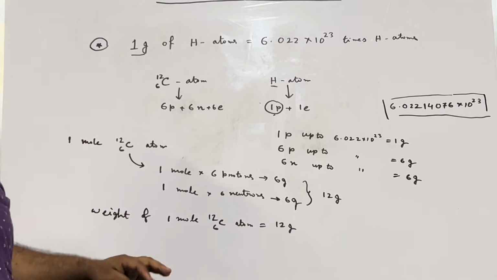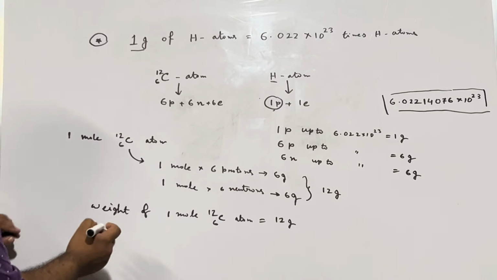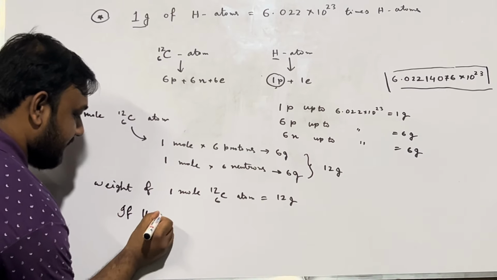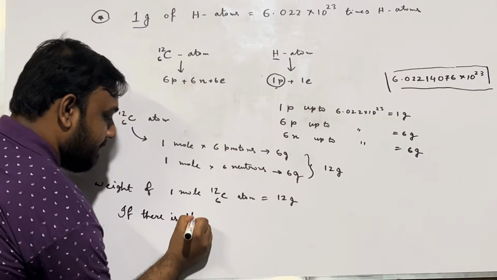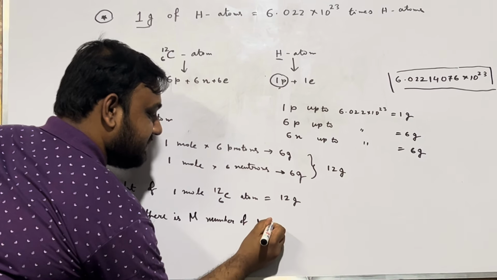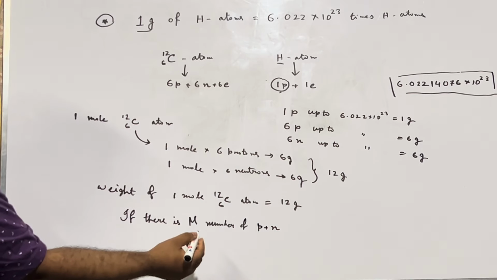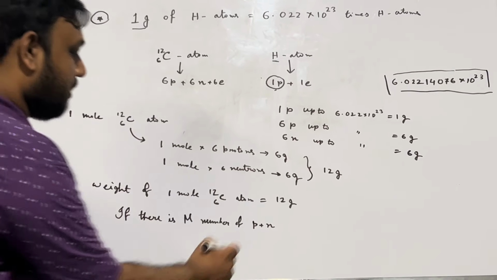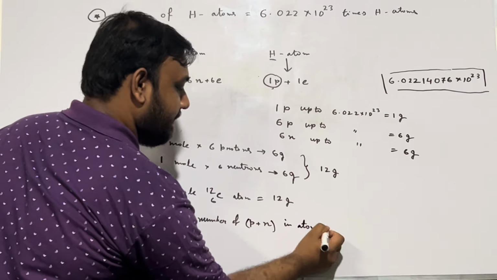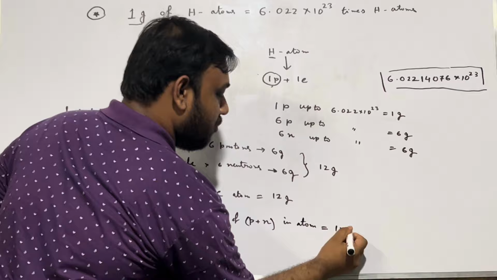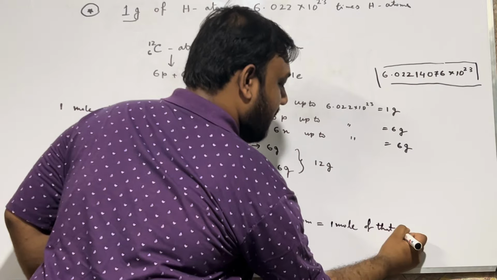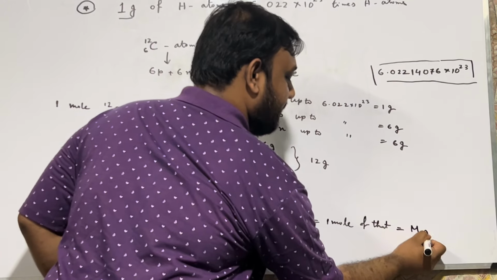So we can make another conclusion: if there is m number of protons plus neutrons in an atom, here this is the mass number, 12 for carbon, then 1 mole of that is equal to m gram.